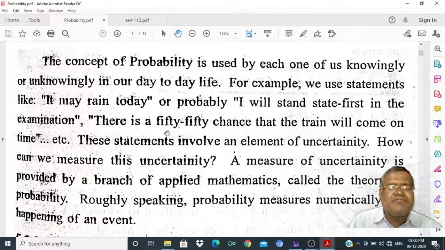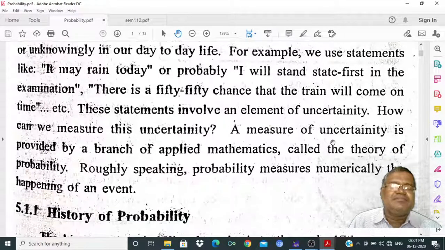"It is raining" and "there is a 50-50 chance the train will arrive in time" both involve the concept of probability. These statements involve an element of uncertainty. How can we measure this uncertainty? A measure of uncertainty is provided by a branch of applied mathematics called the theory of probability. Roughly speaking, probability measures chance numerically.